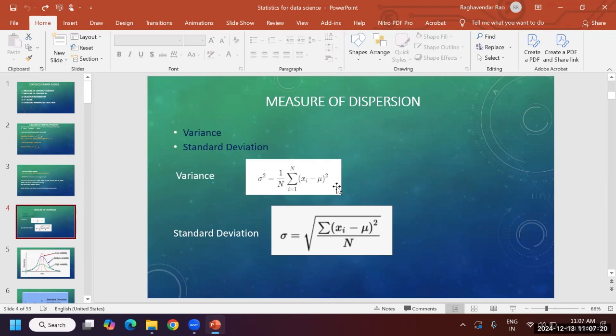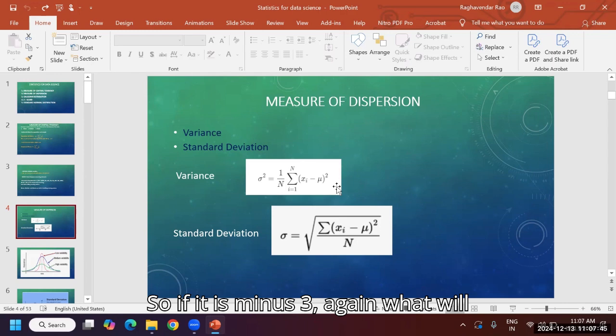7, 6, 5. But we have to do what? Xi minus mu whole square. This is x1, this is x2, x3 like that, right? Xi means i equal to 1 to n, all the terms. So 5 minus 8, what will happen? Minus 3.